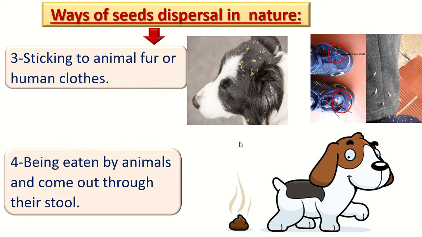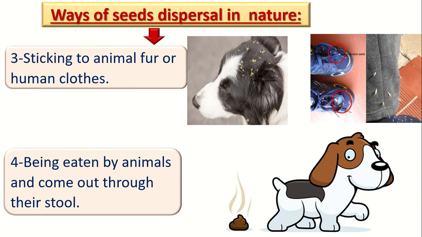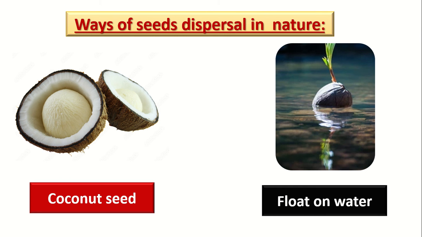So we have 4 ways of seed dispersal. Number 1, floating on water, traveling by wind, sticking on animal fur or human clothes, and being eaten by animals. Okay, as we said, now let's see how each seed makes its seed dispersal.